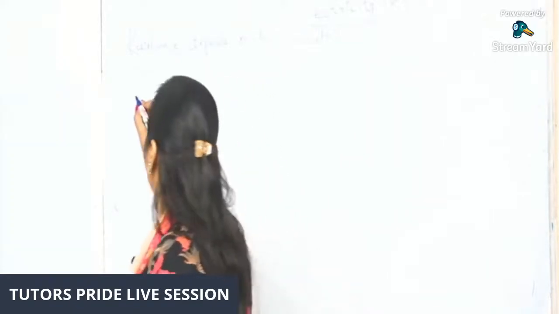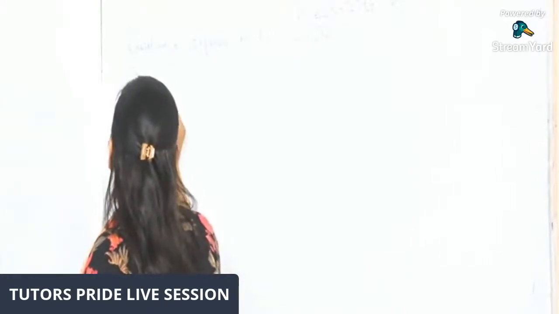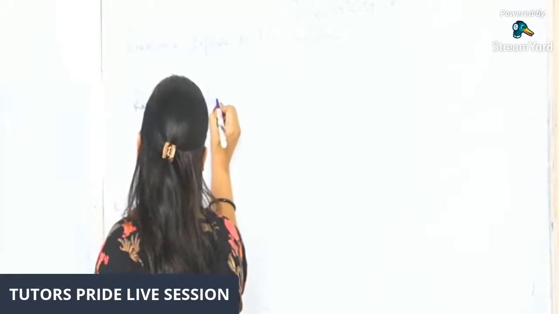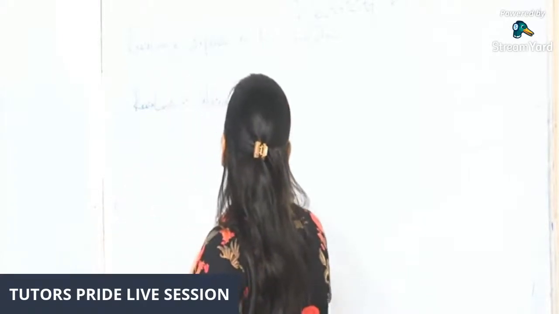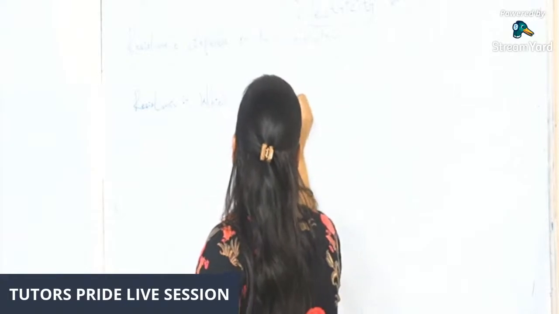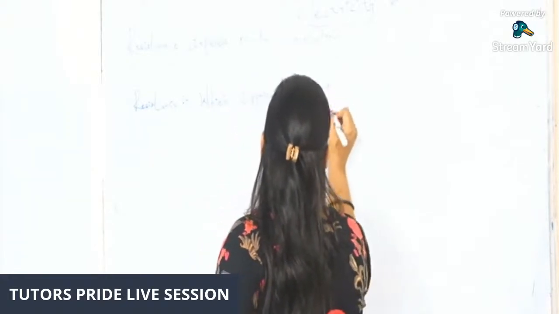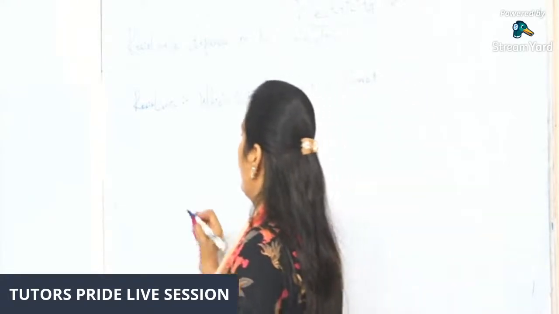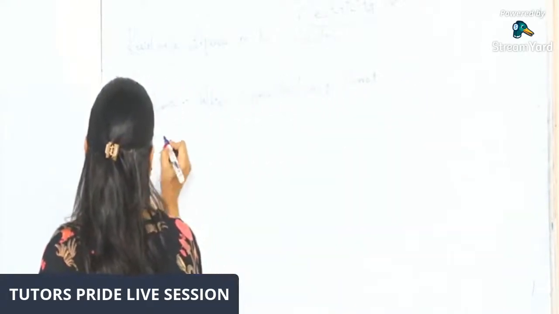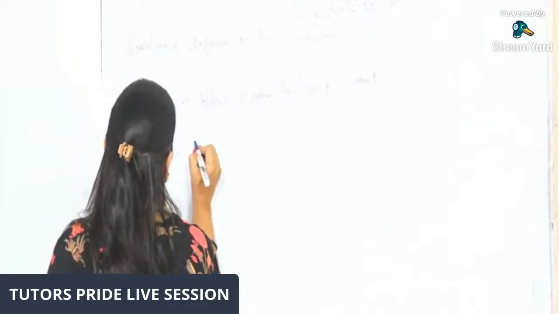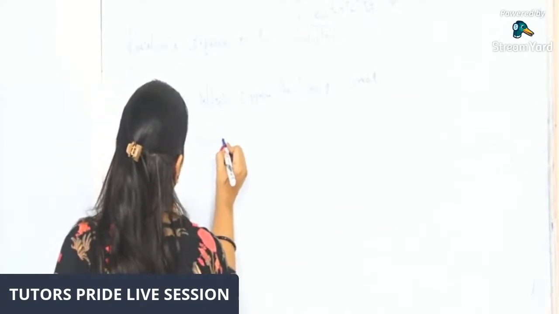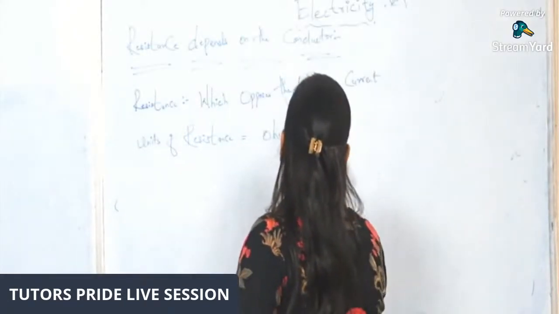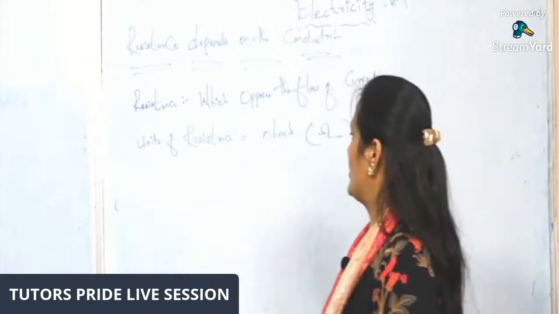As I've discussed, resistance is nothing but that which opposes the flow of current, and the unit of resistance is ohms, which has this symbol, the ohm symbol.